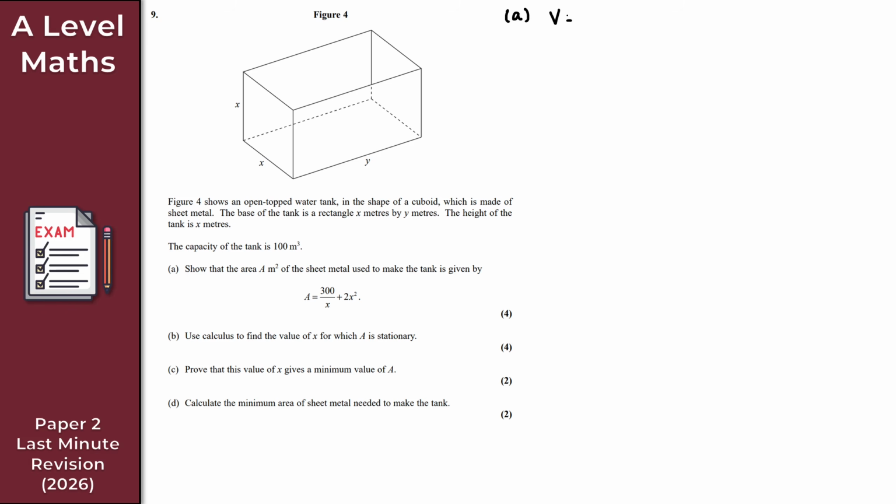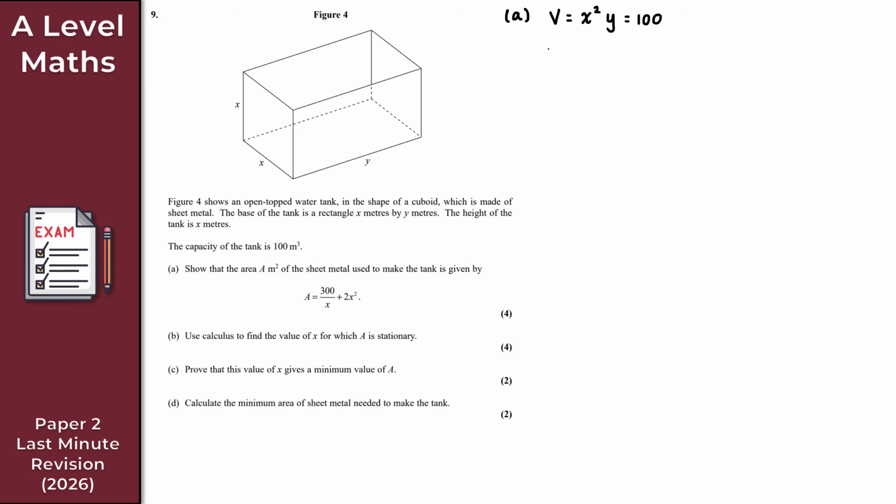So V for the volume. If we look at figure 4, it's going to be x times x, that's x squared, and then we times that by y. So we get x squared y. As we're told in the question, the capacity, or the volume of the tank, is 100 meters cubed. So the volume, x squared y, is equal to 100. Perfect. At this point I won't do anything further with that. If you're familiar with these questions, you can probably spot what's going to happen. For now, I'm just going to leave it like so.